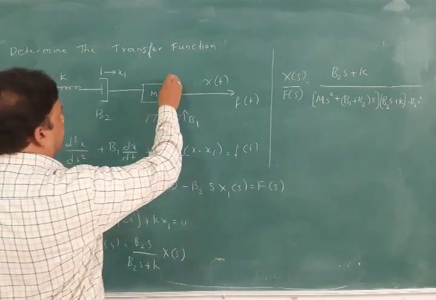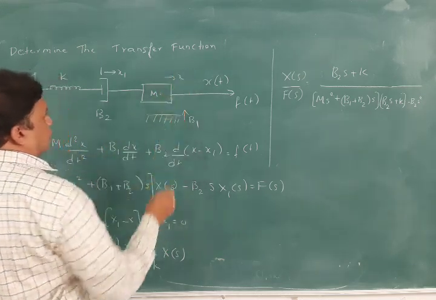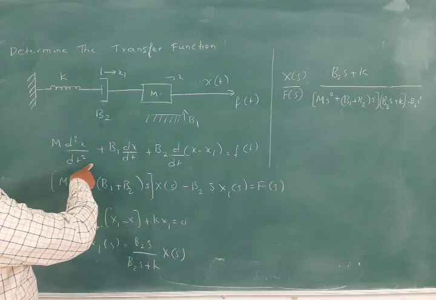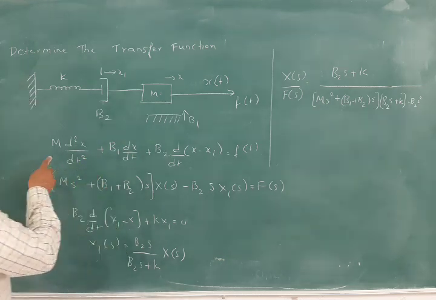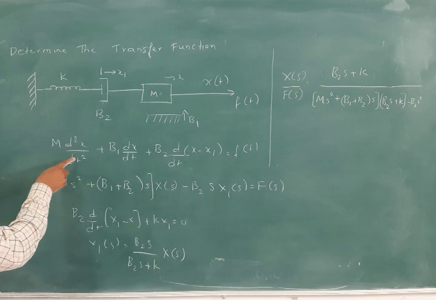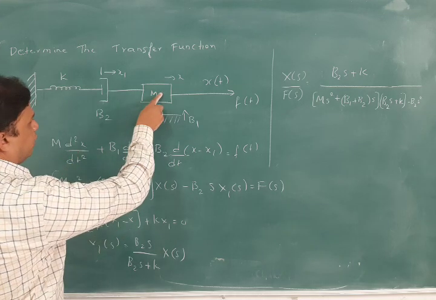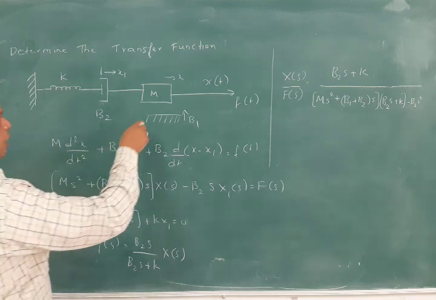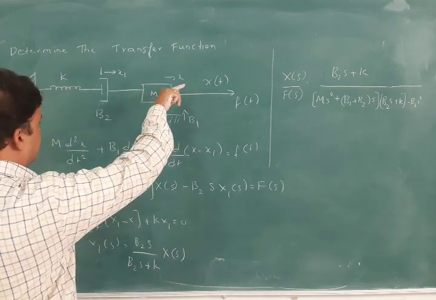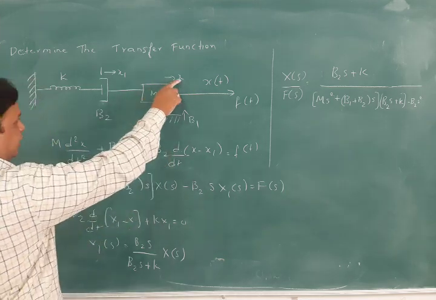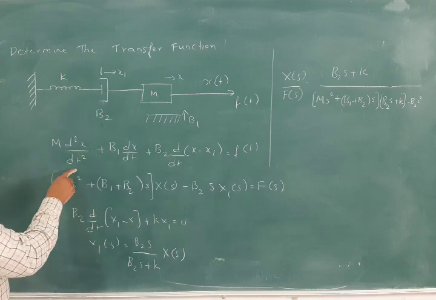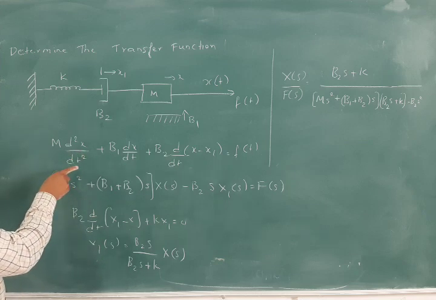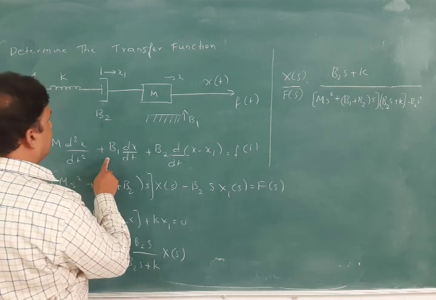Okay, and here the linear equations are written. This linear equation is m into d²x by dt². Only one mass is there. If this mass is displaced in this direction, the displacement is x, so m into d²x by dt². Force is equal to ma, and we write it in this form as I have told you already. And what is the dashpot here?